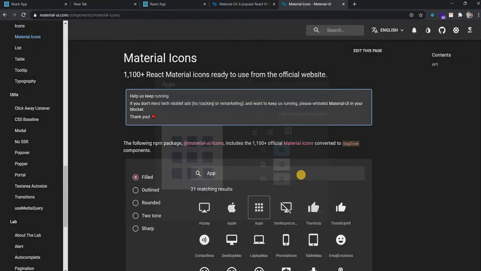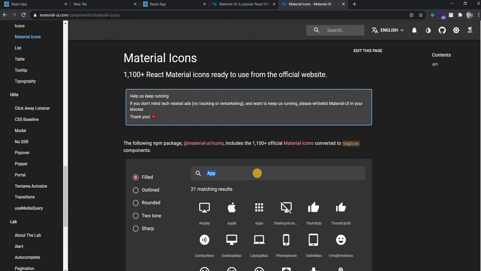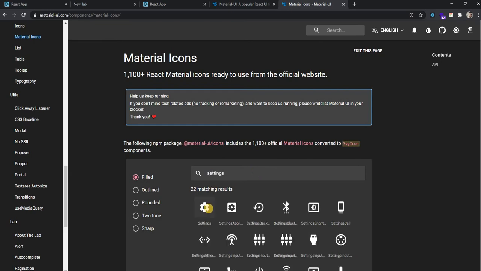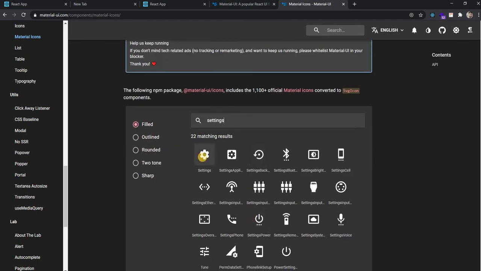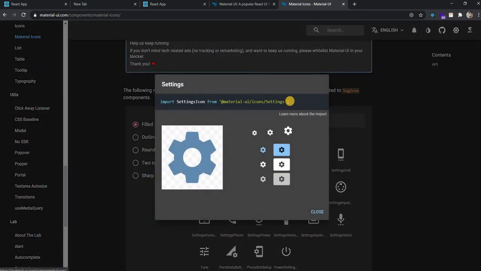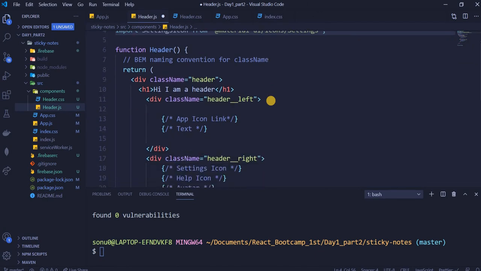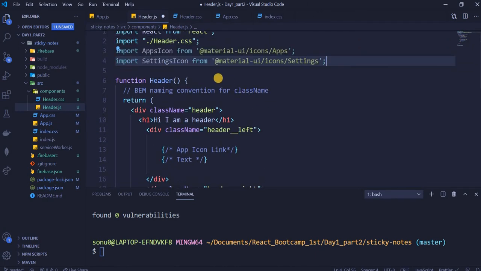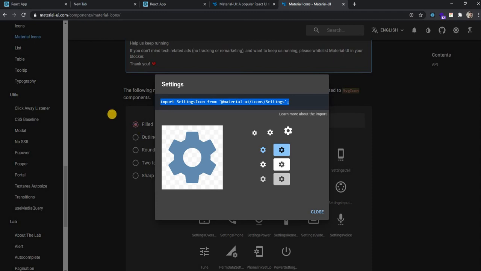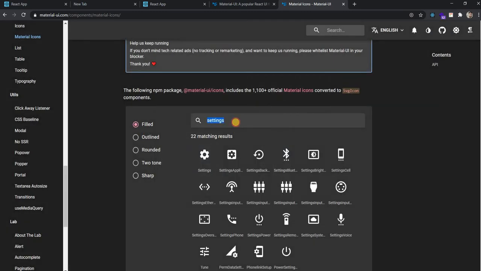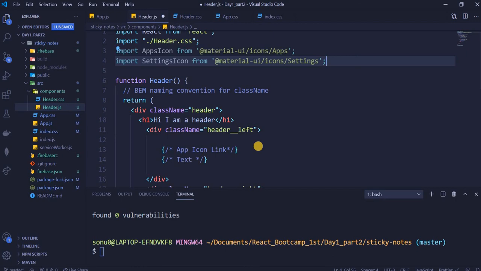Settings icon we need. Let's go and search settings. This is one kind of setting, this is another kind of setting. Which one do we want? Let's just keep this one, it doesn't matter. So import SettingsIcon. I'll make it full screen for you guys. This is what we wrote; we copied it from the web. You guys should also do steps like these because you'll understand.